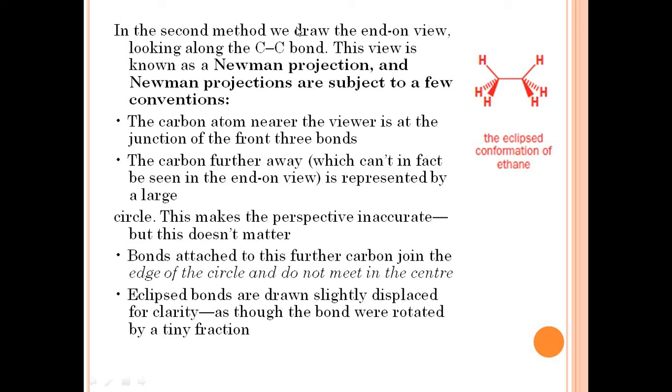So the second method we adopt to draw the structure of the molecule, either in the case of eclipsed or staggered conformation, is this newly invented technique known as the Newman projection. Through this, we can draw the structure of the molecule on a plane of paper. The carbon atom nearer the viewer is at the junction of the first three bonds. So in this projection formula, we draw the nearer carbon atom, which is nearer to us, the viewer, at the junction of the first three bonds, and the carbon which is far away is in the end-on view.